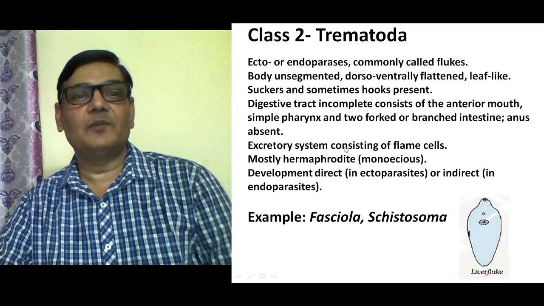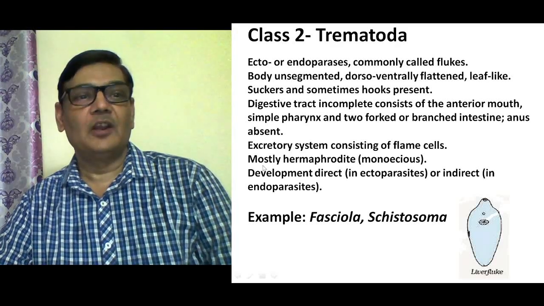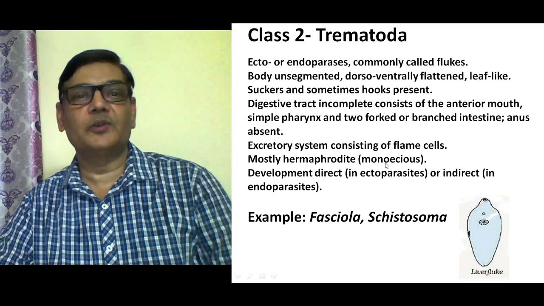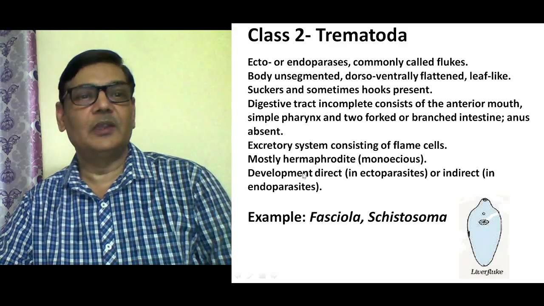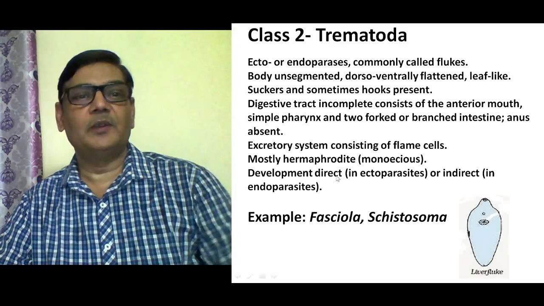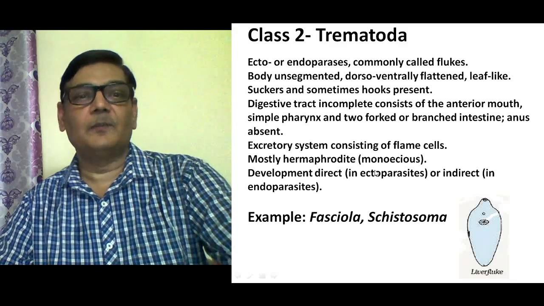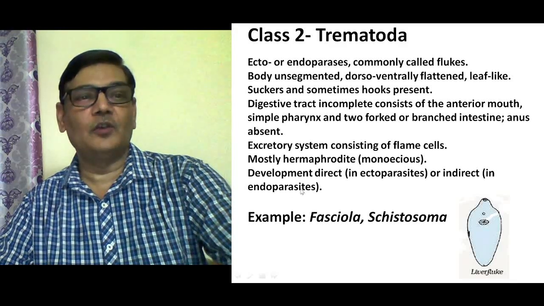Excretory system is in the form of flame cells. These animals are mainly hermaphrodite, that is monoecious. They have both male as well as female reproductive structures well developed in them, and the development will be direct in case of ectoparasites, but indirect in case of endoparasites.